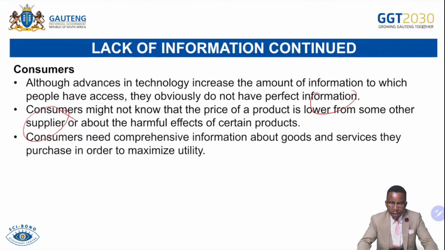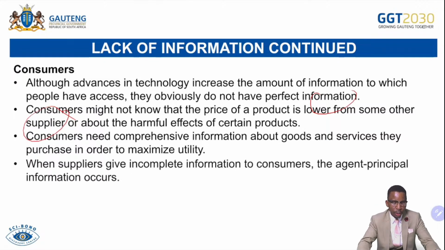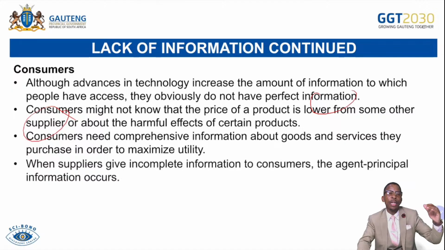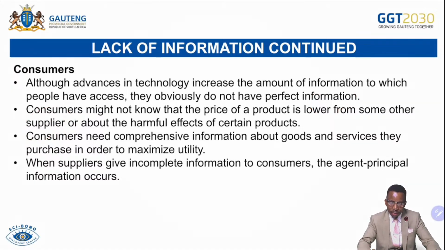Consumers need comprehensive information about goods and services they purchase in order to maximize their utility. If they have incomplete information, that can make them make uninformed or less informed decisions, which can lead to them becoming more inefficient because they are not fully informed about the nature of the product, ingredients used to make the product, the pricing of the product. Remember, if the pricing is unknown, one can charge any price of his or her choice. When suppliers give incomplete information to consumers, the agent principal information occurs because suppliers have more information than consumers, which is then known as asymmetric information.